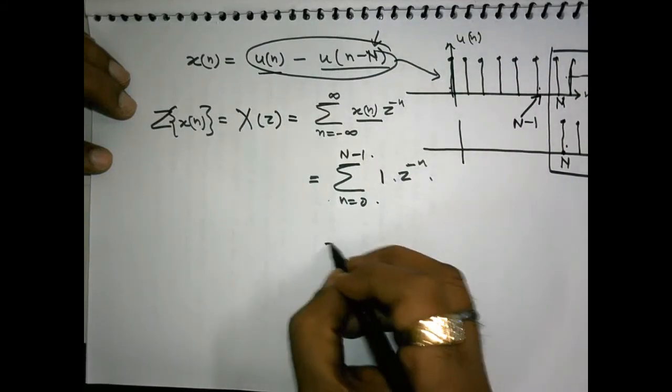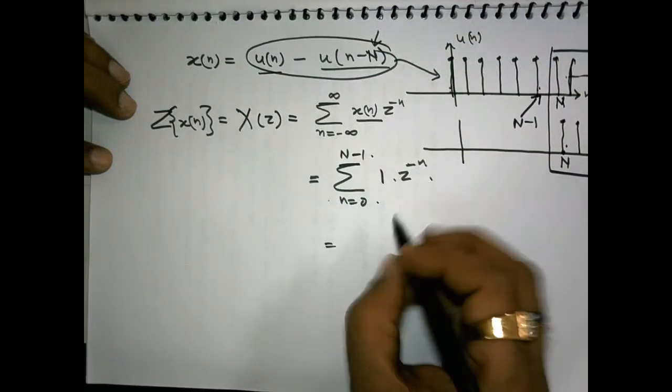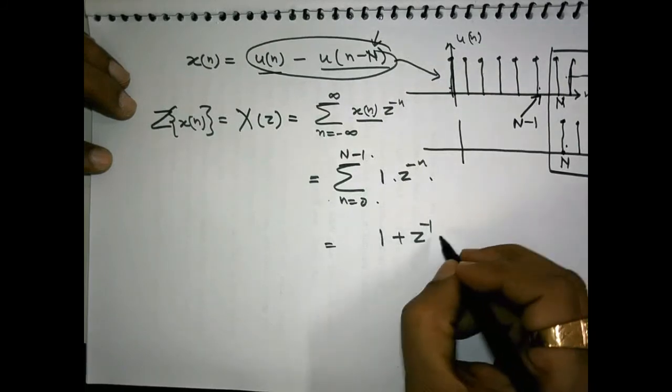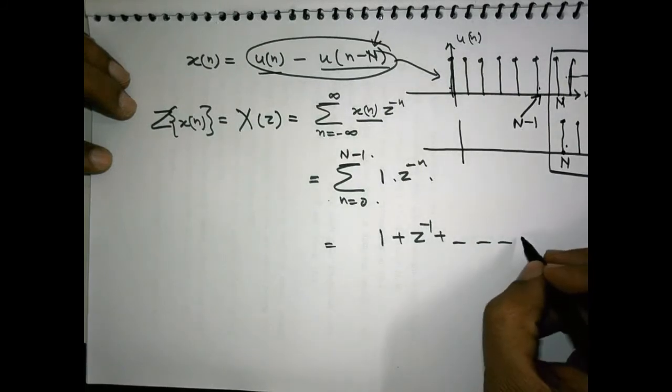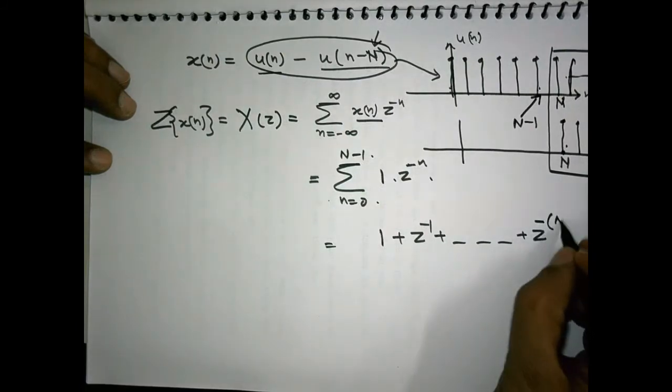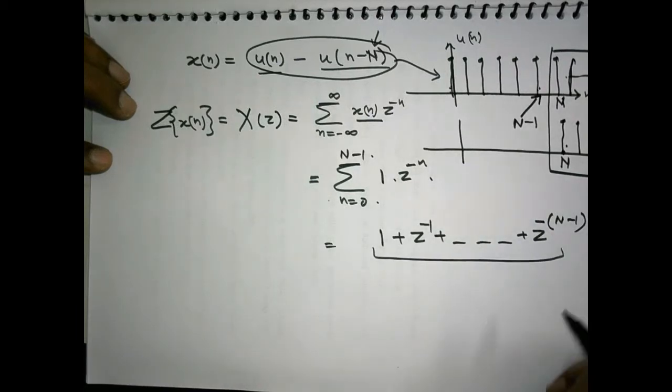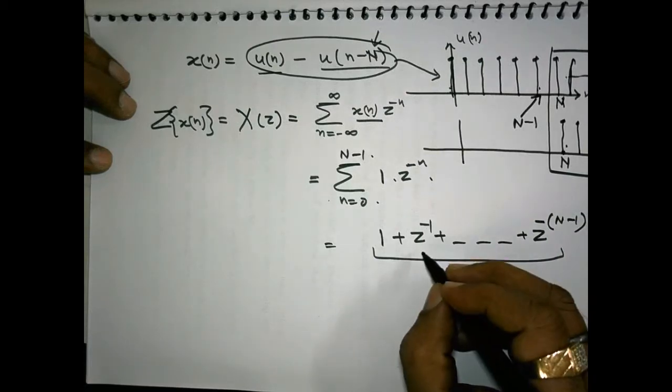Okay. So, if we put this value, this will come to be 1 plus z inverse plus, going this way, z to the power minus, this term will be N minus 1. There are total N terms in this summation, and the common ratio is z inverse.